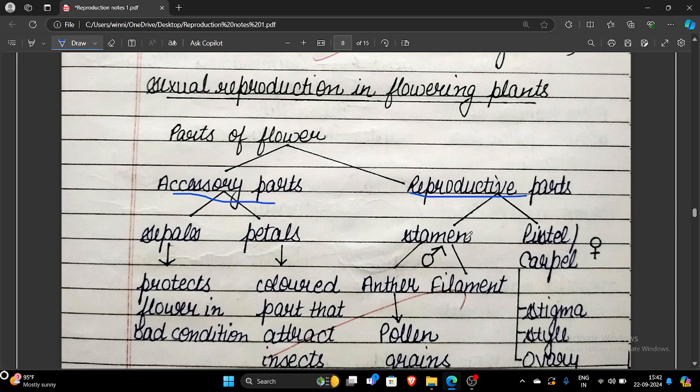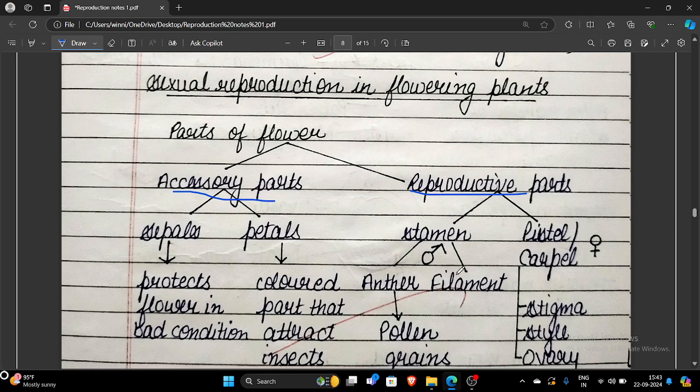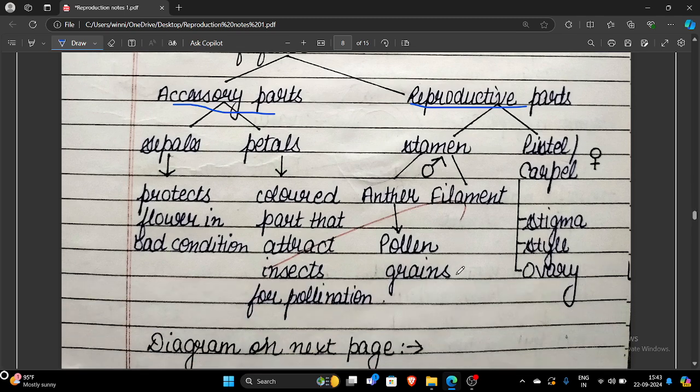Reproductive parts में stamen है, pistil है. Stamen is the male part and the pistil is the female part. Let's go through the diagram.